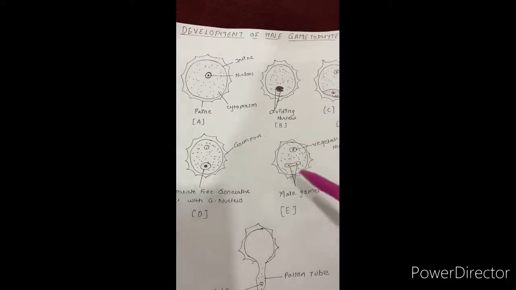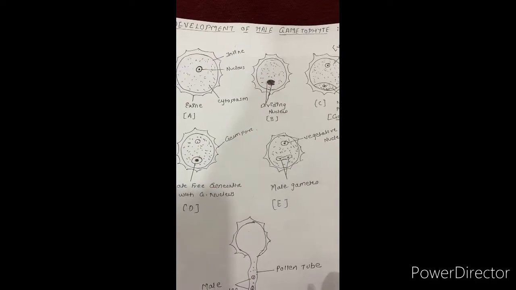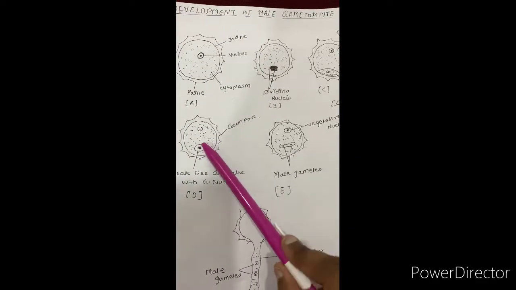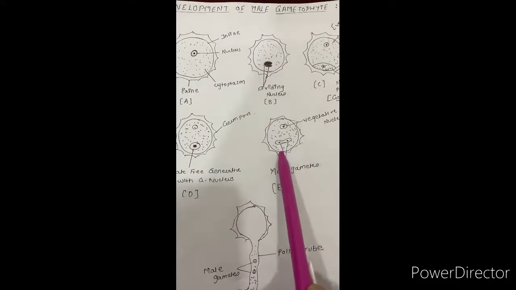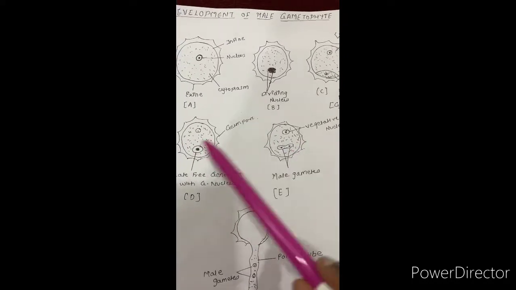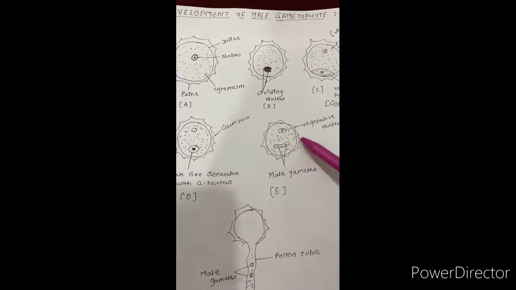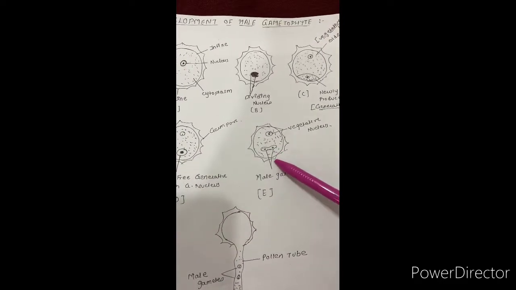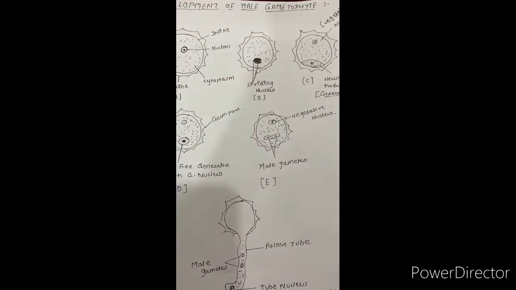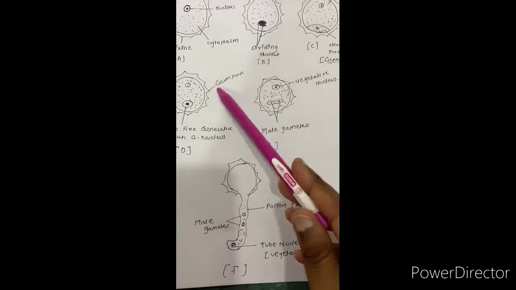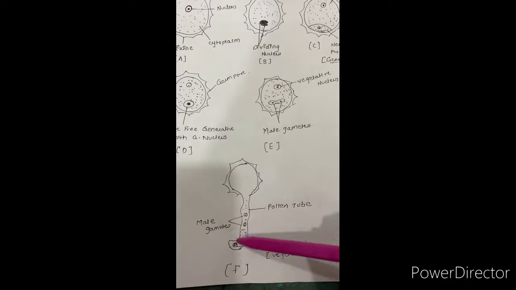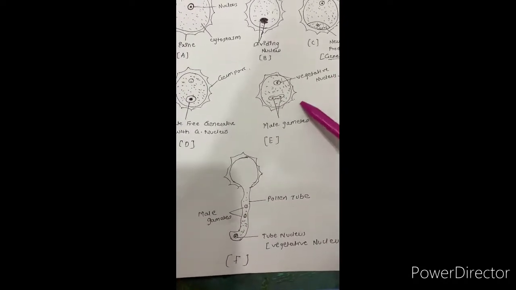Now what will happen further? This generative cell will start dividing into non-motile male gametes, and the pollen tube will emerge from this germ pore.